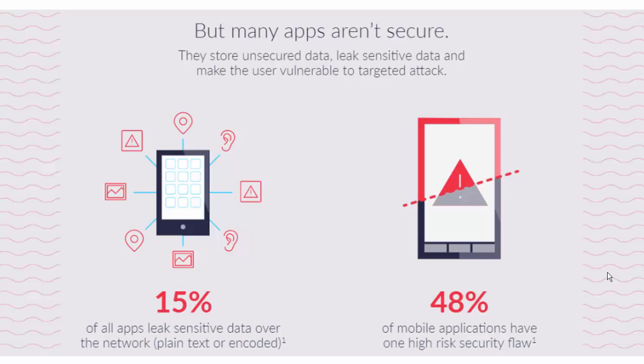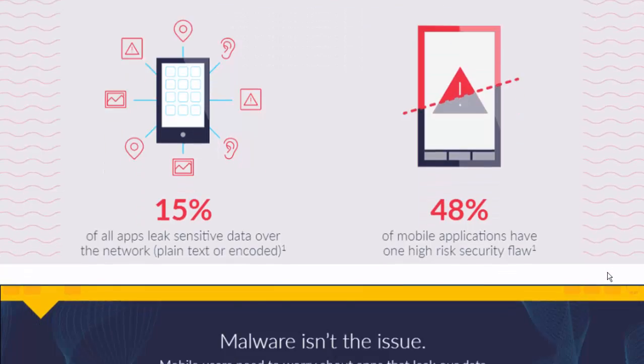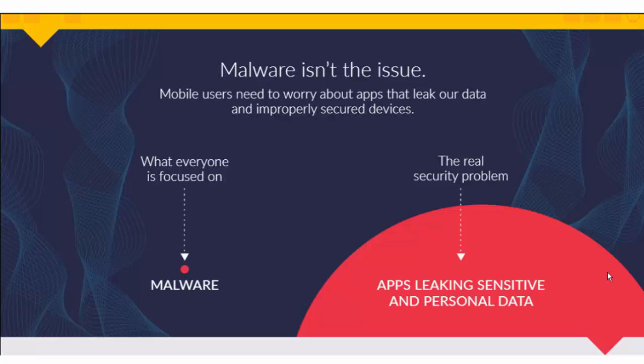And 48% of mobile applications have security risks. There are many types of security risks defined by OWASP, and 48% are just under the neck. So first of all, when security comes to our mind, we think only of viruses, malware, etc. But the main problem is the apps leaking sensitive and personal data.